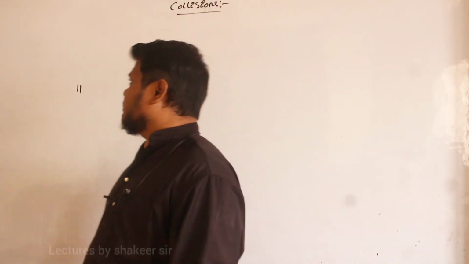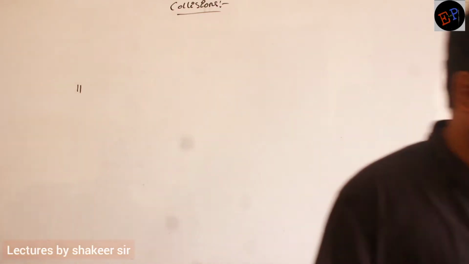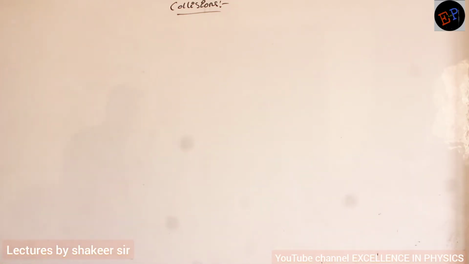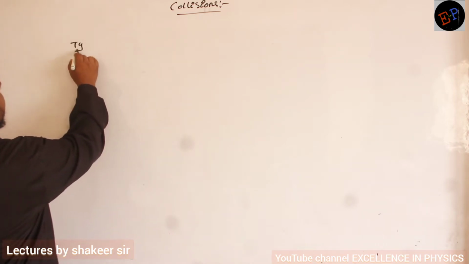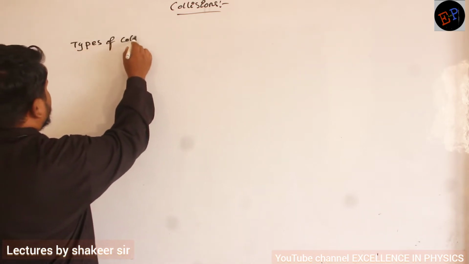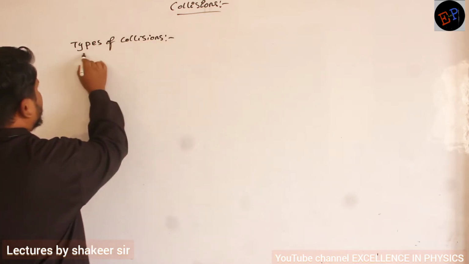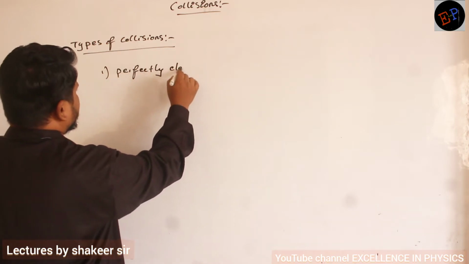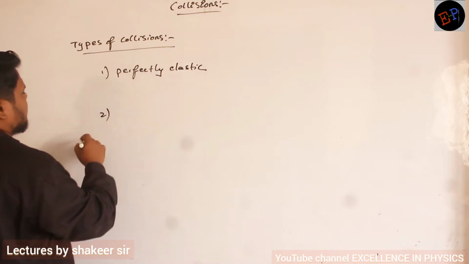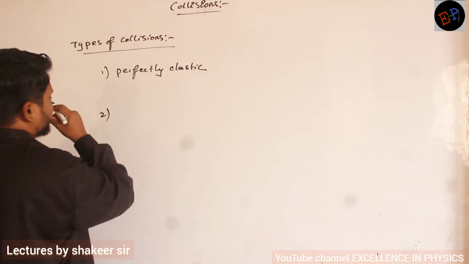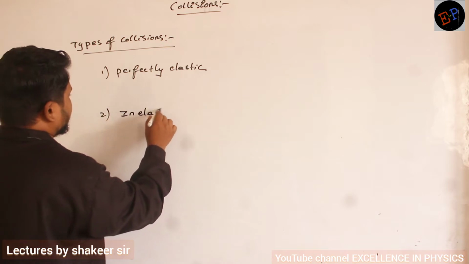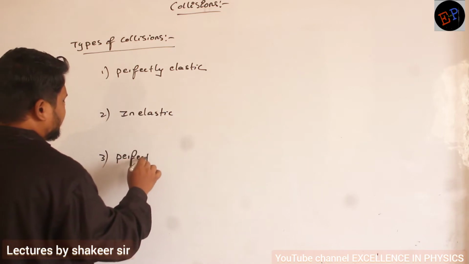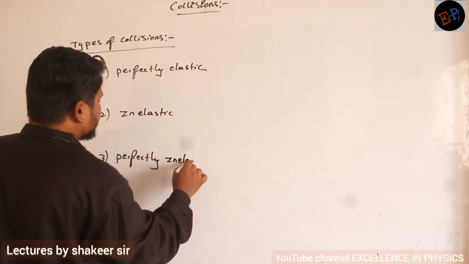The topic which we are studying is collisions. So how many types of collisions are there? First we will discuss that one. So types of collisions, clear? The first one is called perfectly elastic collision. The second one is called inelastic collision, clear? The third one is called perfectly inelastic collision.